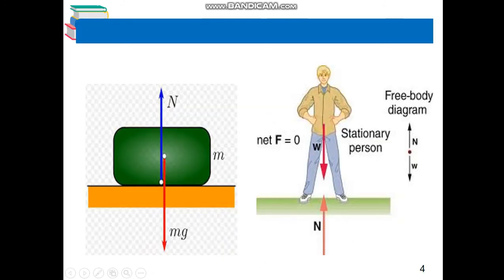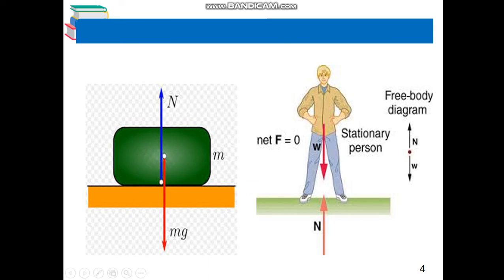For example, you can see there is a mass lying on a certain surface, and there is a downward force, that is weight, which is equal to mg, and an upward force, which is the normal force or reaction force. Both the forces are balancing each other. Net force is 0, and this block having mass m is in equilibrium. First condition of equilibrium is satisfied here because there is no net force acting upon the body.